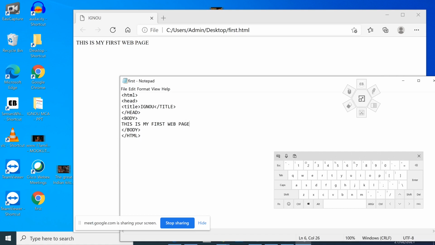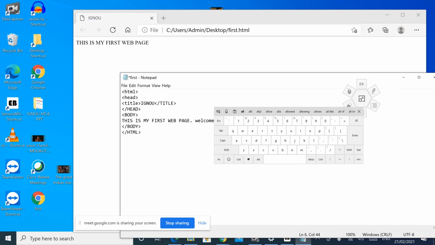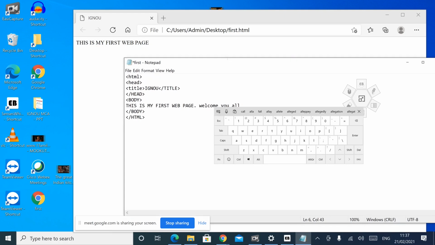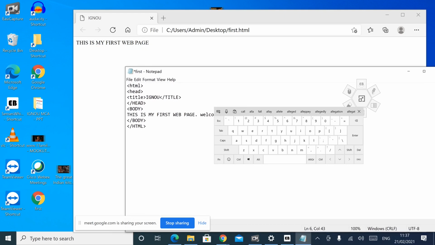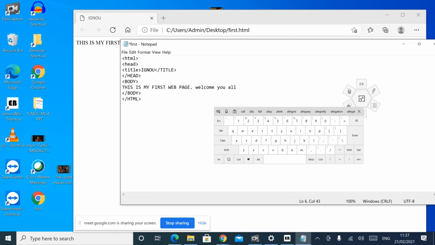Here, if you want to make some changes, the changes are not reflected in the web page. So if you want to reflect the changes, first we want to save the file. If the file is not saved, you can see an asterisk symbol before the first in the title of that notepad, asterisk first.